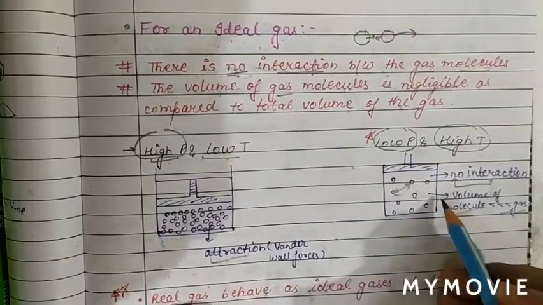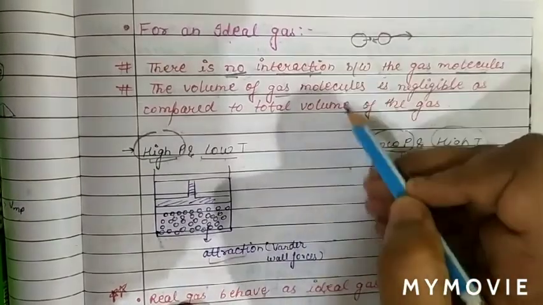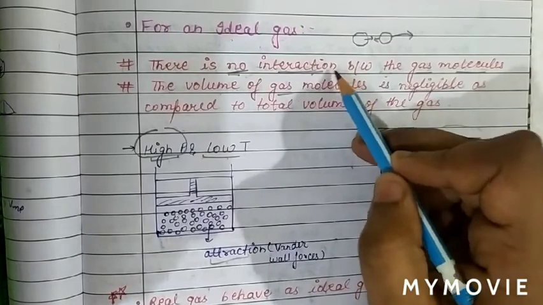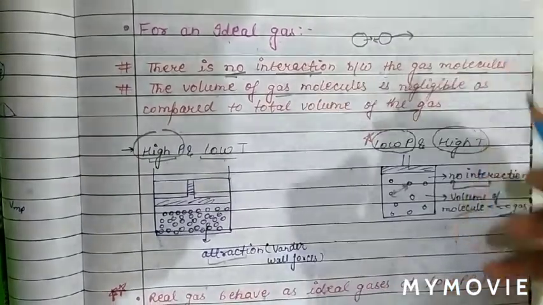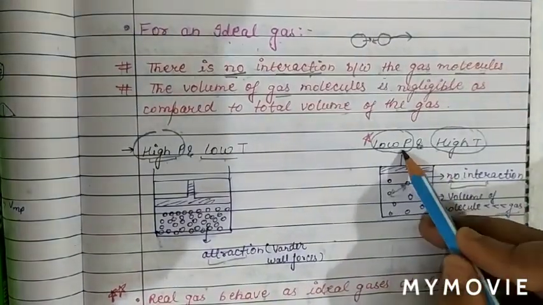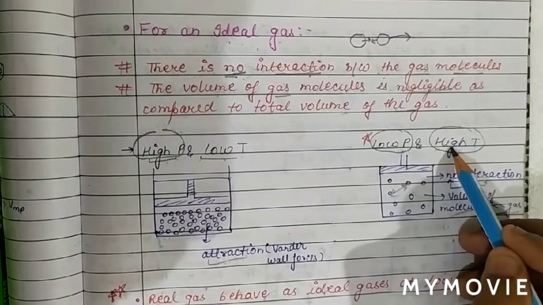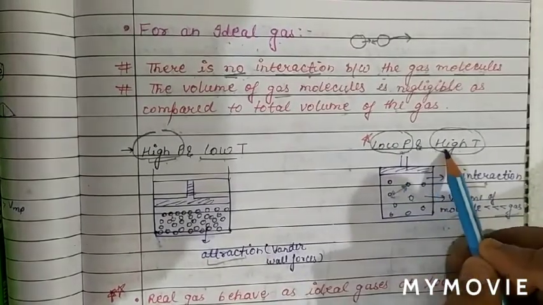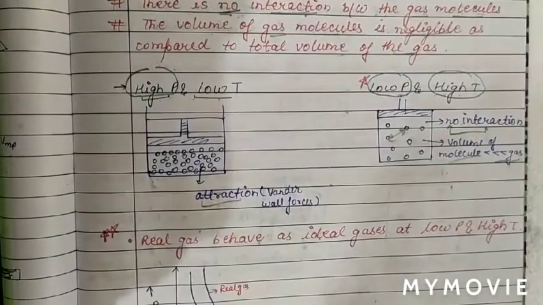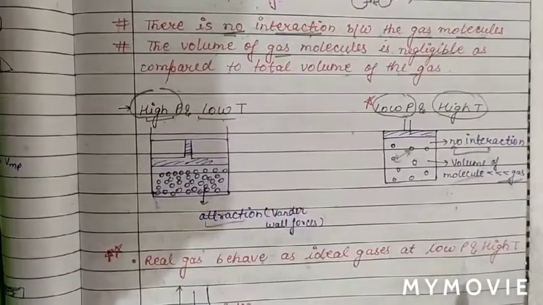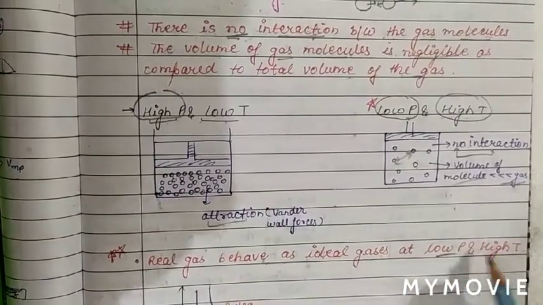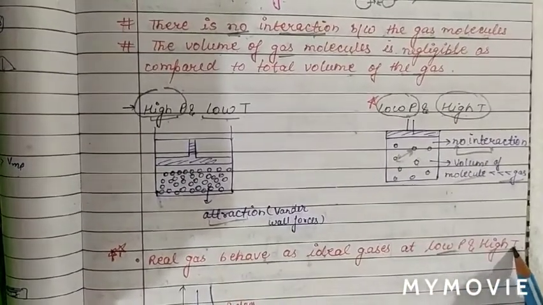So we can say that these two conditions are satisfied: no interaction, and the volume condition. Both conditions are satisfied at low pressure and high temperature. Therefore we can say real gas will behave as an ideal gas at low pressure and high temperature.